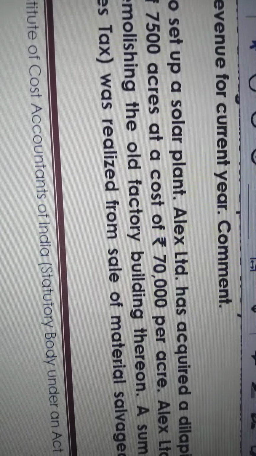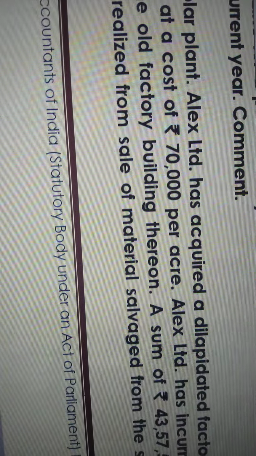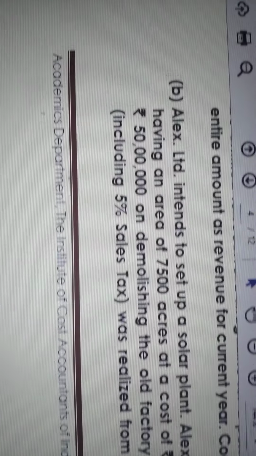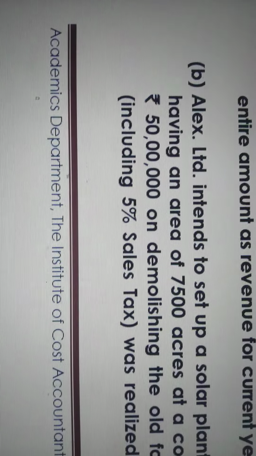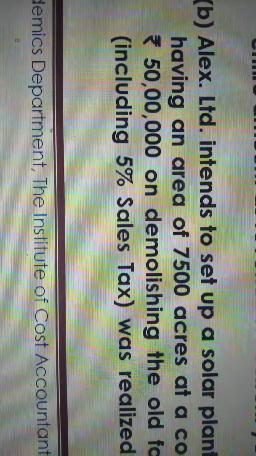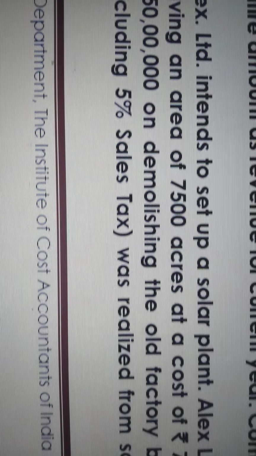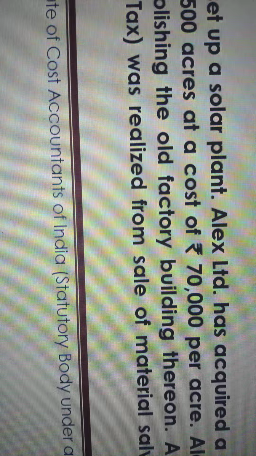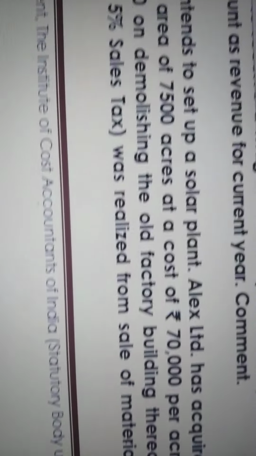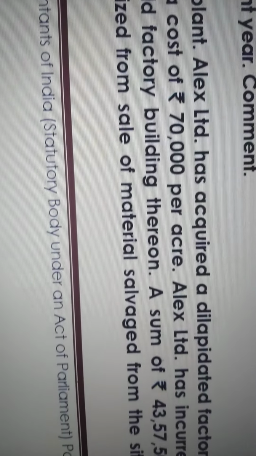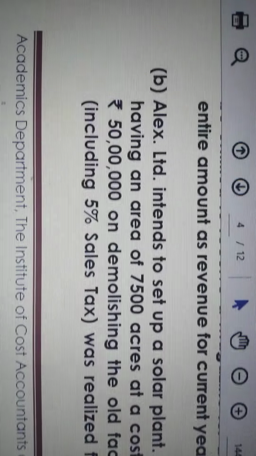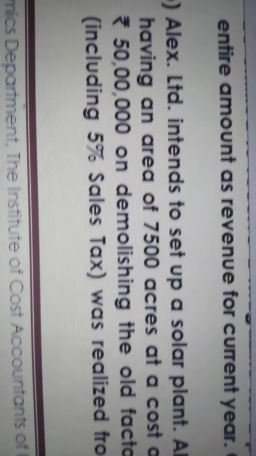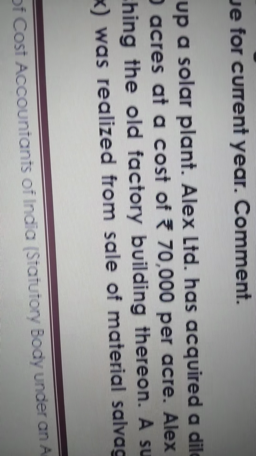Alex Limited acquired a factory having an area of 7,500 acres. The cost is 70,000 per acre. Alex has incurred 50 lakhs on demolishing the old factory building.